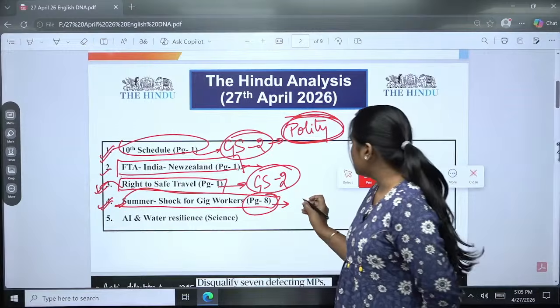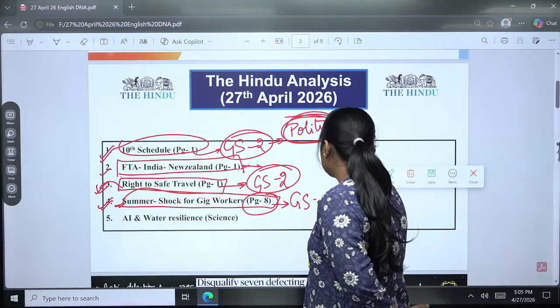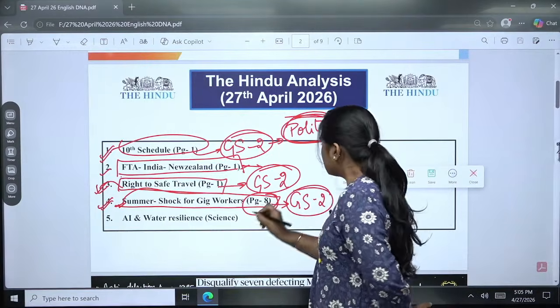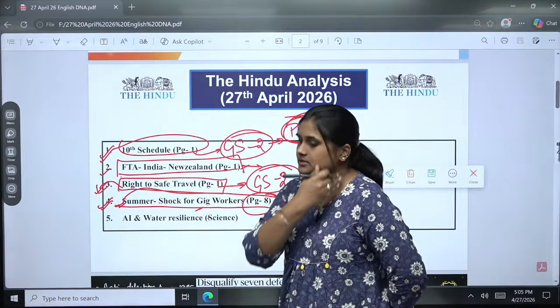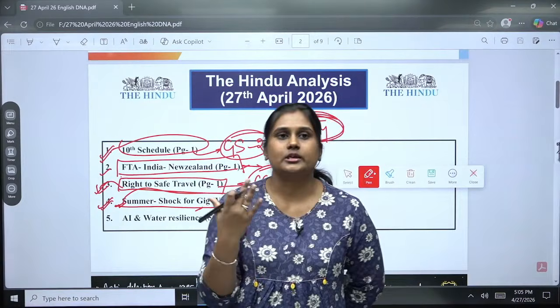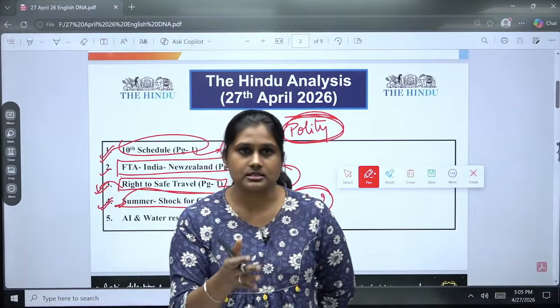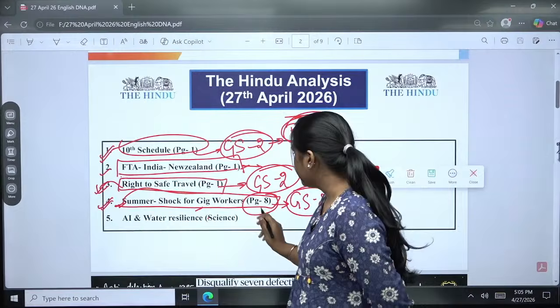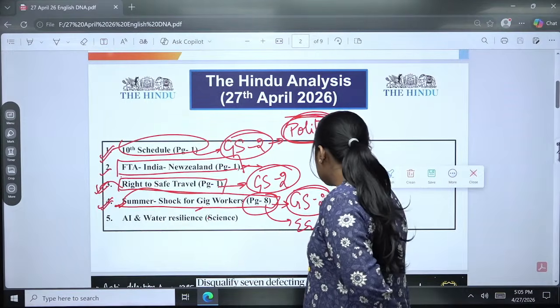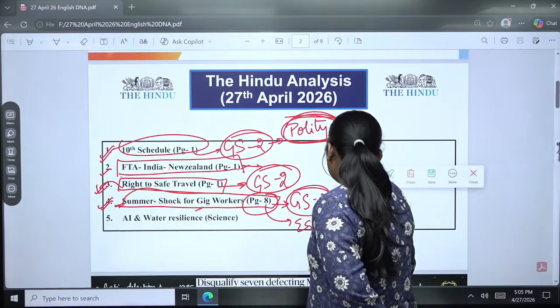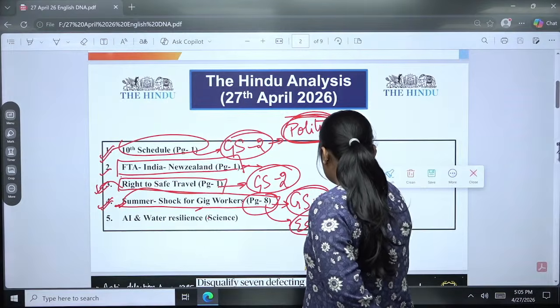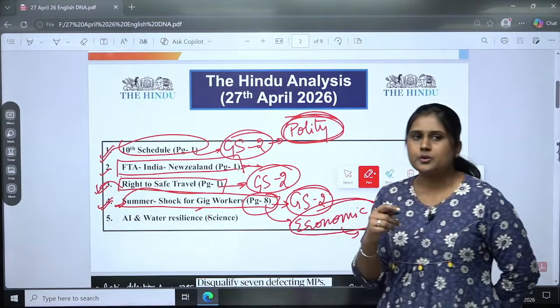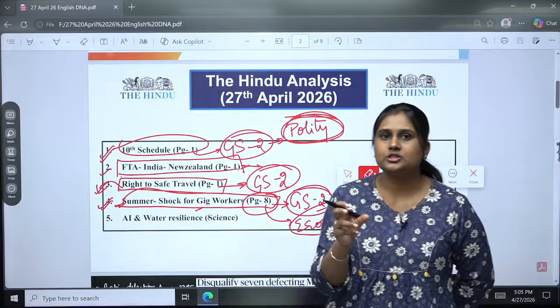In the GS2 paper, because this editorial is basically saying that it is not only about the health issues or the health risk, it is more than that, it is even further, a kind of economic crisis also. So when it comes to these economic terms, you might think it is supposed to be in the GS3 paper, right?